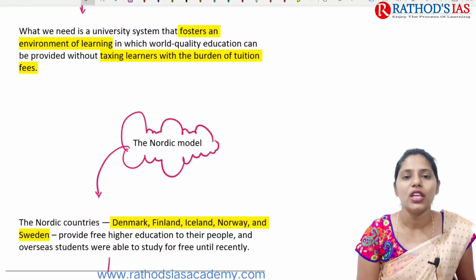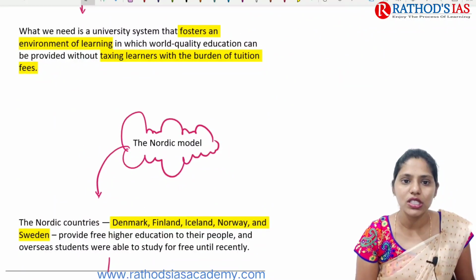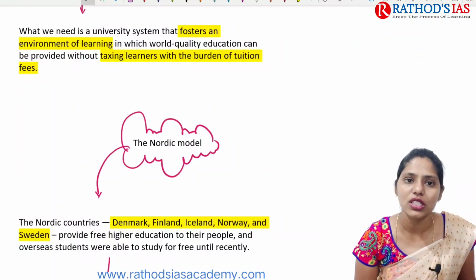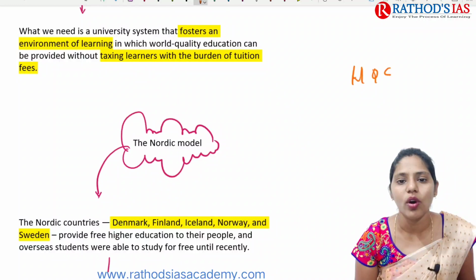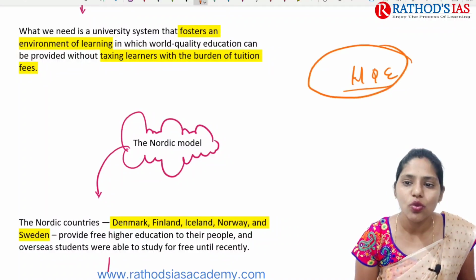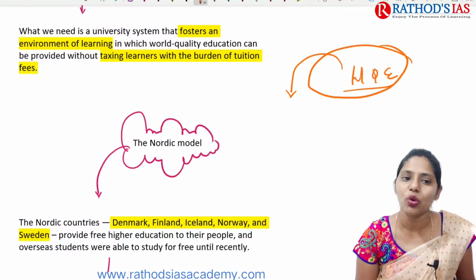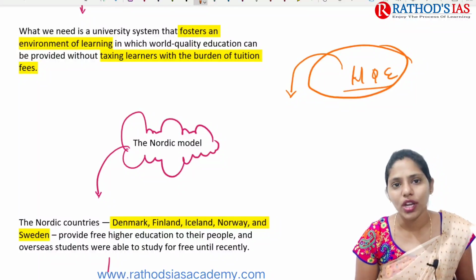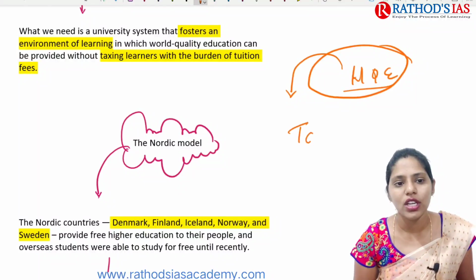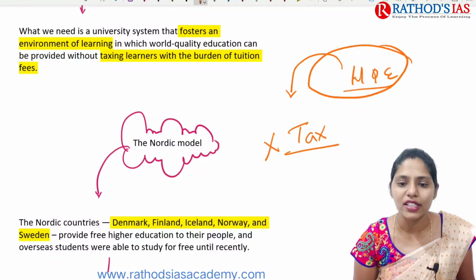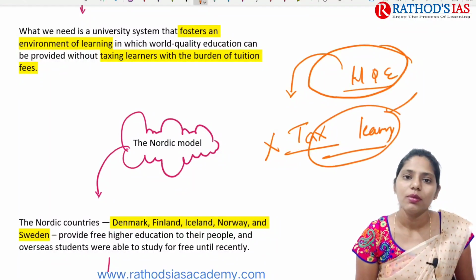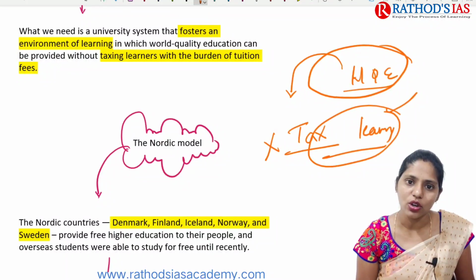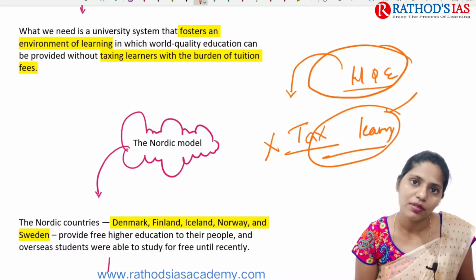What we need is a university system that fosters an environment of learning. We need to focus on world quality education provided at a very low price, with no taxation on learners, because that increases the burden of tuition fee.